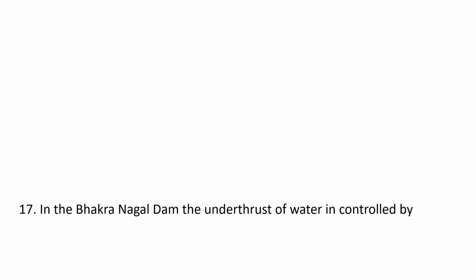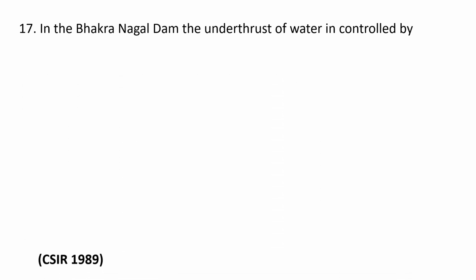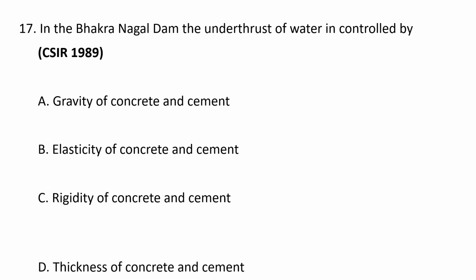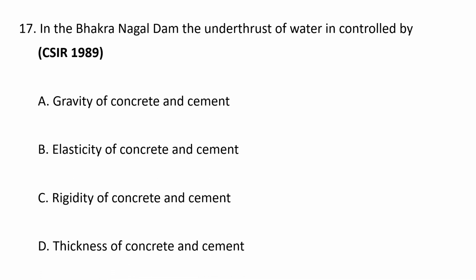Next question. In the Bhakra Nangal Dam, the underthrust of water is controlled by A. Gravity of concrete and cement, B. Elasticity of concrete and cement, C. Rigidity of concrete and cement, and D. Thickness of concrete and cement. The correct option goes as A. Gravity of concrete and cement.